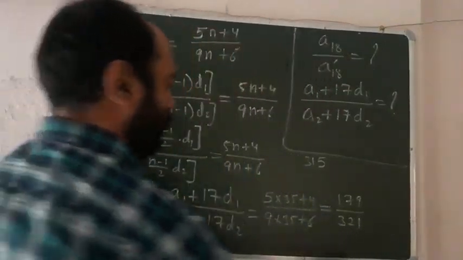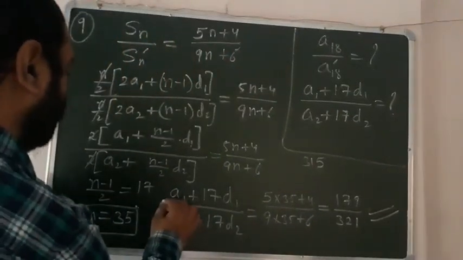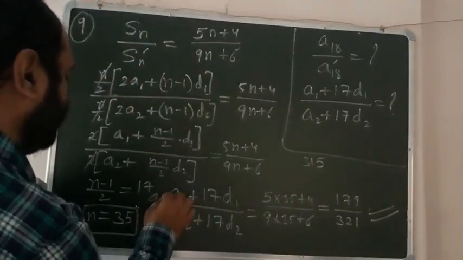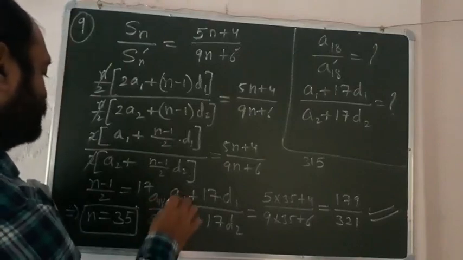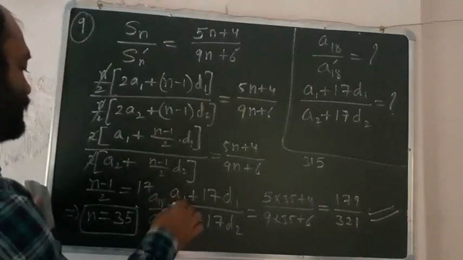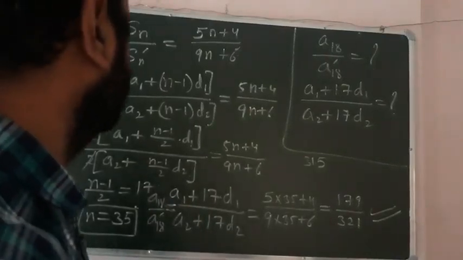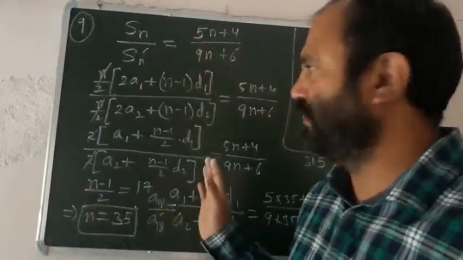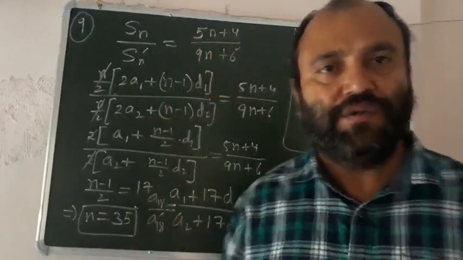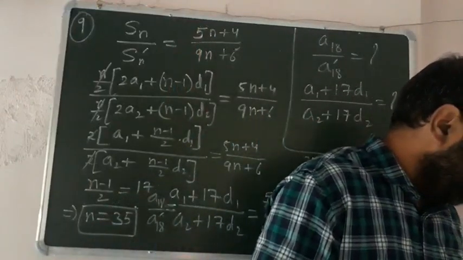So this is your right answer. That is the value of A18 over A18 dash. So this is the right answer for this question. Means this is the ratio of the 18th term of these two APs. Okay ji. So a similar question we have done in the example here. You can easily understand this topic. Okay. Now next question number 10 is